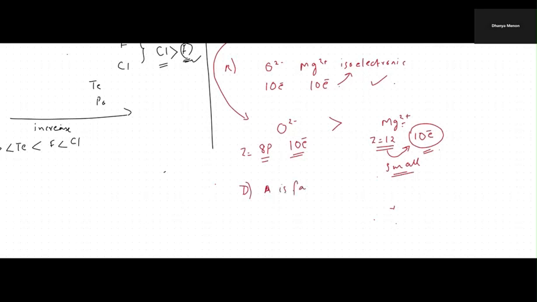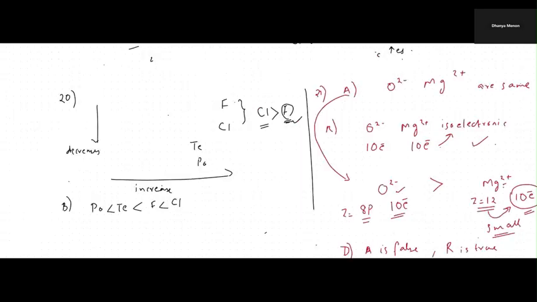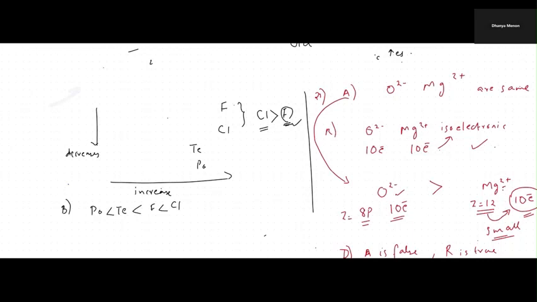A is false because the size of the oxygen ion is greater than that of the magnesium ion. So A is false, but R is true, because we saw that magnesium and oxygen ions are isoelectronic. Okay, I hope this is clear. So you can see a lot of questions from isoelectronic is coming, right? We have done it in one of the videos, the isoelectronic species.